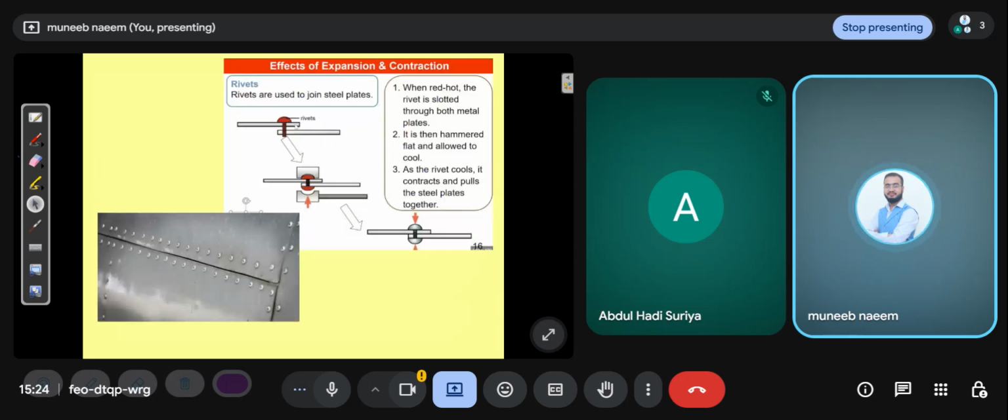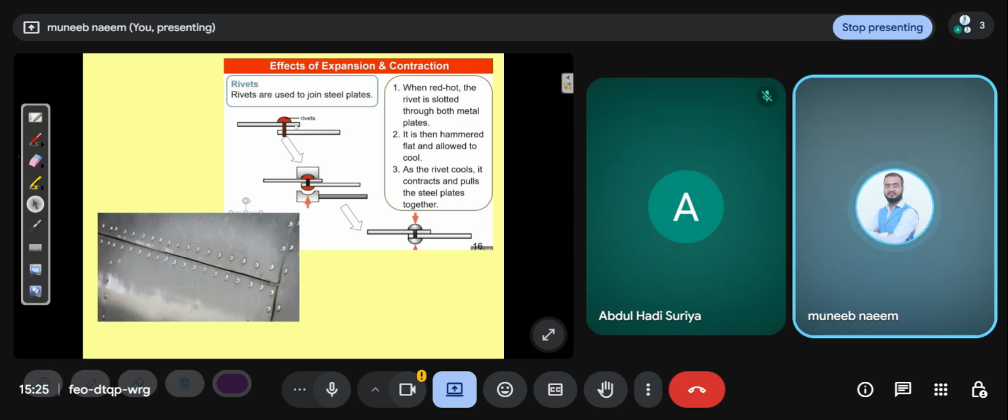Effects of expansion and contraction. You can see rivets are used to join steel plates. These are the rivets, and rivets are used to join steel plates. When red hot, the rivet is slotted through both metal plates. It is then hammered flat and allowed to cool.